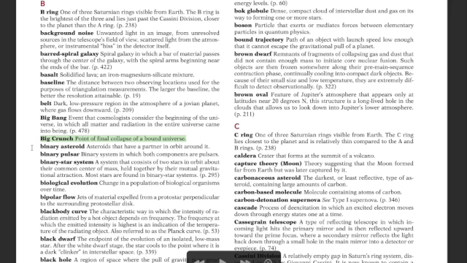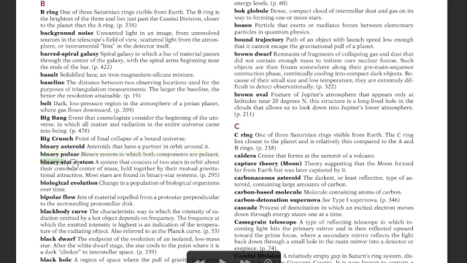Binary asteroids are asteroids that have a partner in orbit around them. Binary means two, hence partner. The asteroid has a partner orbiting with it. Next, binary pulsar: a binary system in which both components are pulsars. Pulsars are important tools for measuring distances because they are unique, having the same kind of intensity throughout. Hence, by calculating the intensity, we can calculate the distance. Very important, pulsars are very important.